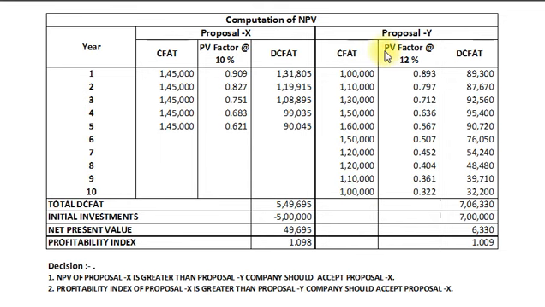Here our present value factor will be considered at 12%, which is already given in the sum,